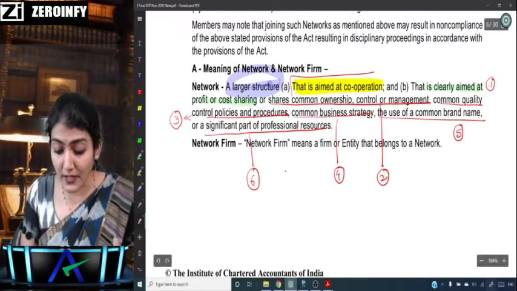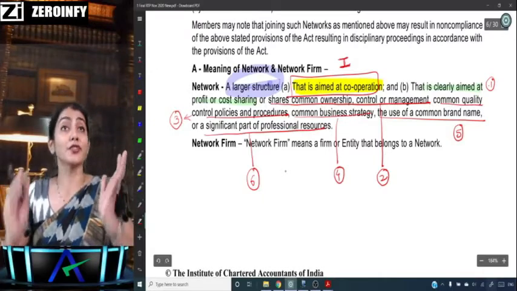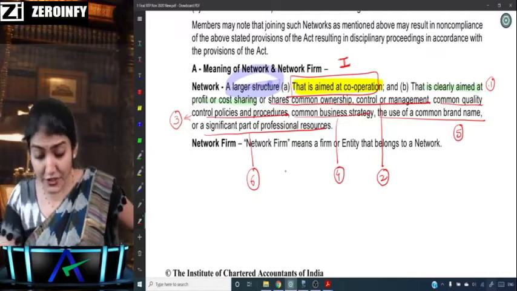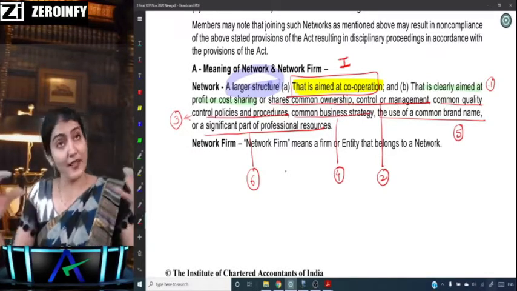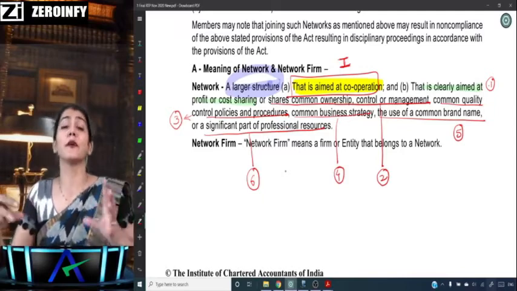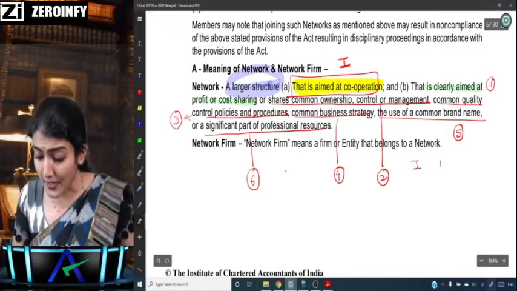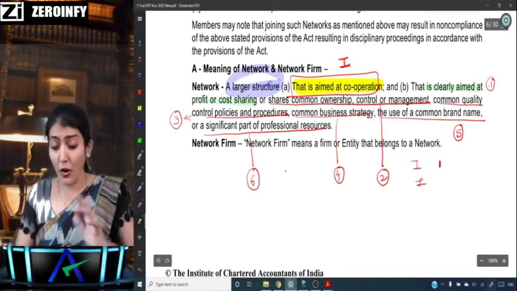And what is the one thumb rule, the golden rule? That is aimed at cooperation. And in addition to that, it could be a combination of any one of these. More than one, wonderful, but at least one of these. That is, aimed at cooperation and aimed at profit or cost sharing. Aimed at cooperation or shares common